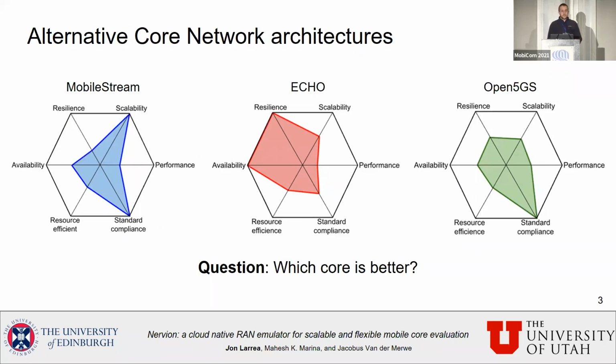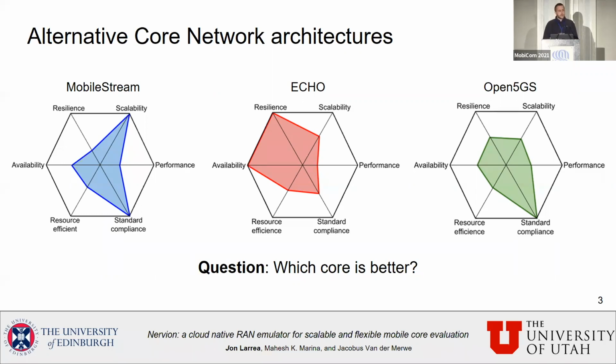As a result, we've seen in the last 4 years many core network proposals that try to deal with existing problems of the EPC, which is the core network in 4G, the first generation. Some examples are, for instance, Mobile Insight, which is a research project that tries to deal with the scalability limitations of the 4G core network. Similarly, from the research community, we got ECHO, which tries to deal with the availability and resilience requirements of the core network.